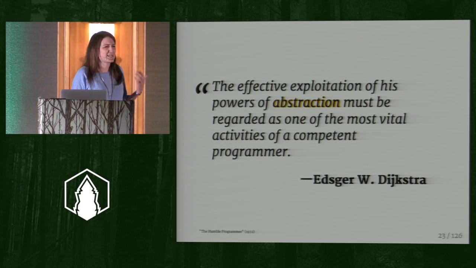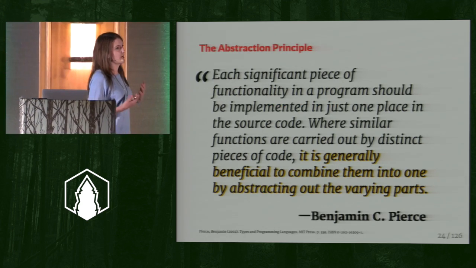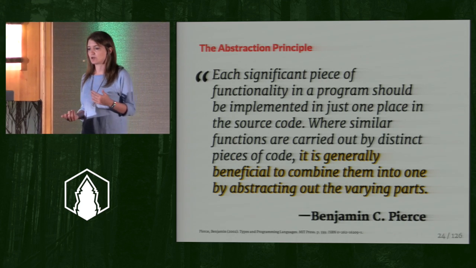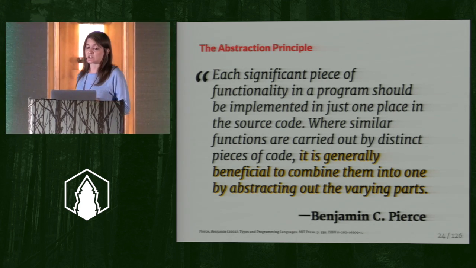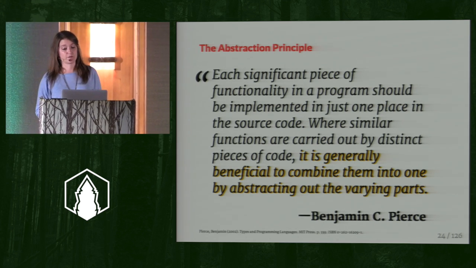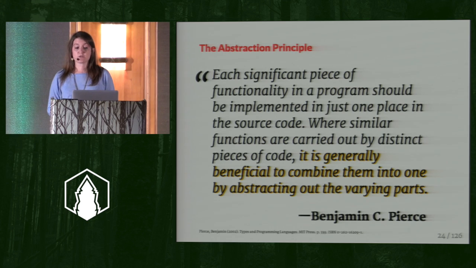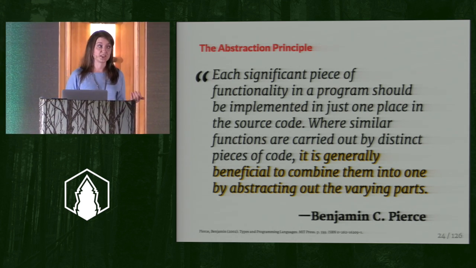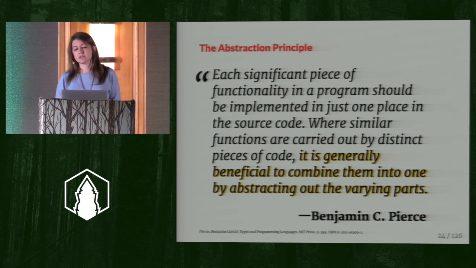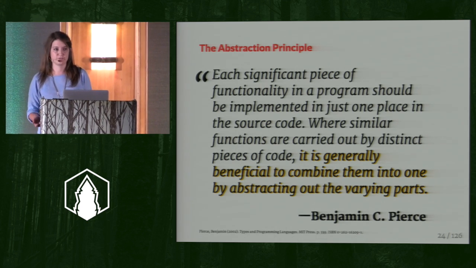All right, and so what do we actually mean when we're talking about abstraction? Benjamin C. Pierce, in this awesome book called TAPL, Types and Programming Languages, defines the abstraction principle as: each significant piece of functionality in a program should be implemented in just one place in the source code. Where similar functions are carried out by distinct pieces of code, it is generally beneficial to combine them into one by abstracting out the various parts.